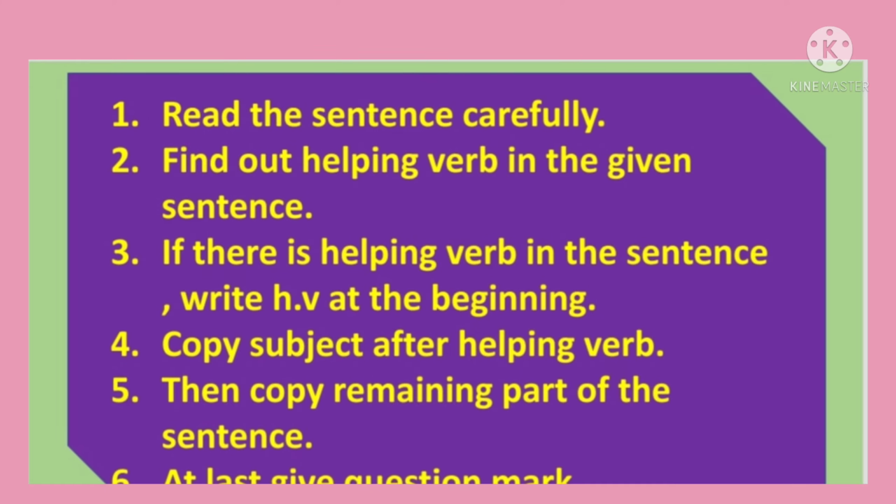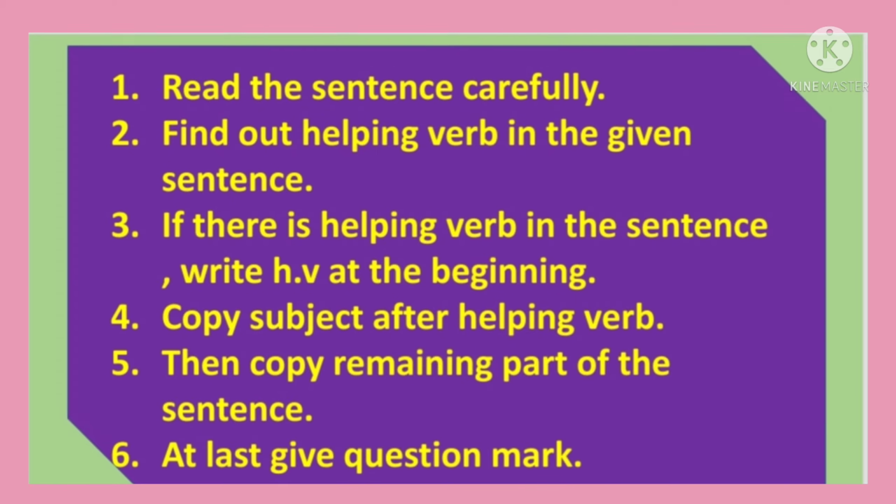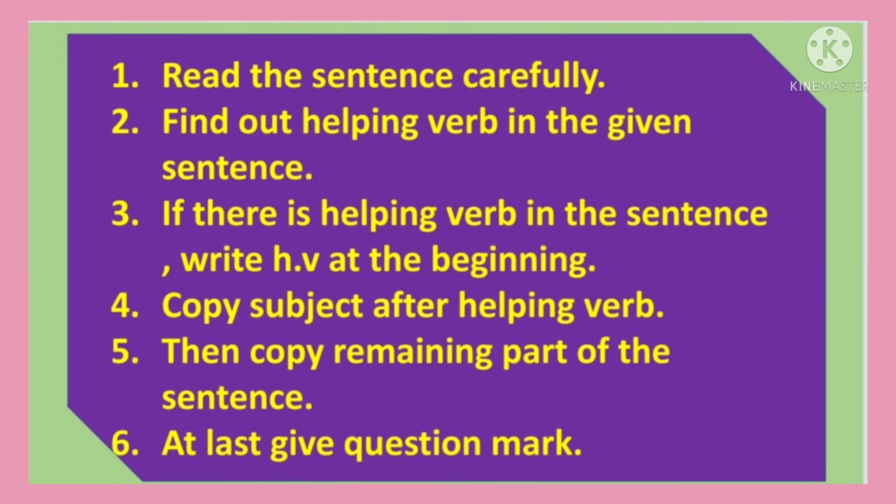Third, if there is a helping verb in the sentence, write the helping verb at the beginning. Then copy the subject after the helping verb. Then copy the remaining part of the sentence and at last give a question mark.